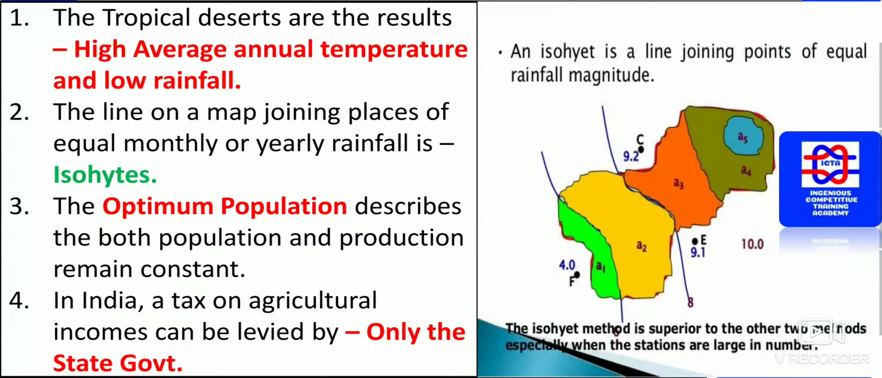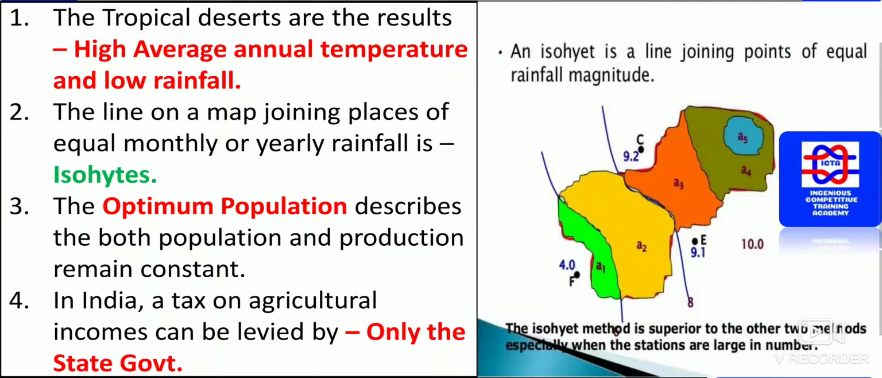Next we have the tropical deserts. They are the results of high average annual temperature and low rainfall. This is one thing. The tropical deserts are the results of high average annual temperature and low rainfall occurring in this region. The line on the map joining places of equal monthly or yearly rainfall, those lines are known as isohyets, from where you will find equal rainfall during the month or the year.